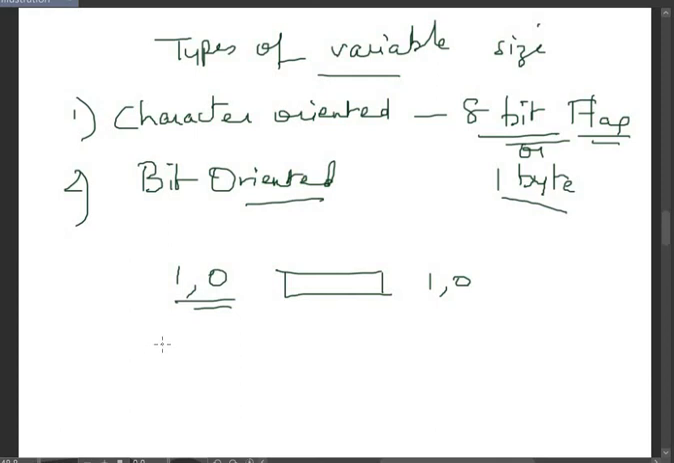We'll see both of these in the next session, that is the character oriented framing and the bit oriented framing, with an example.